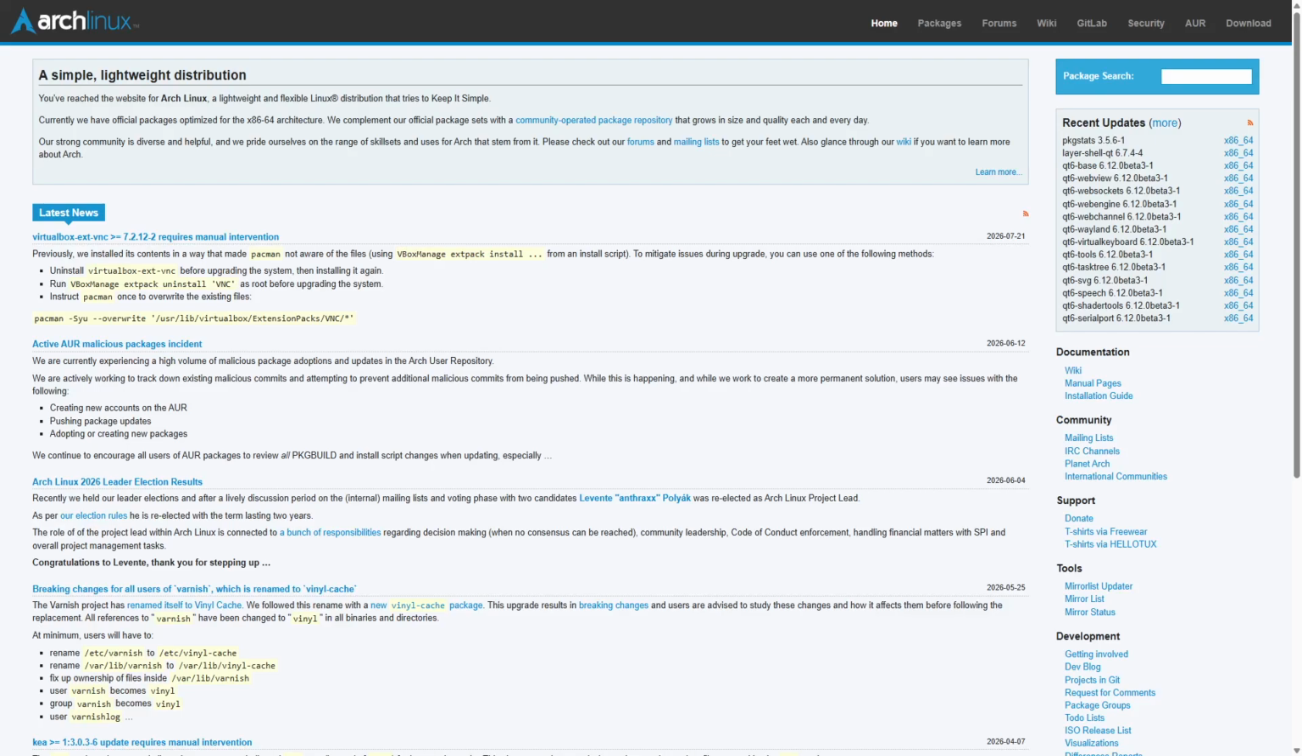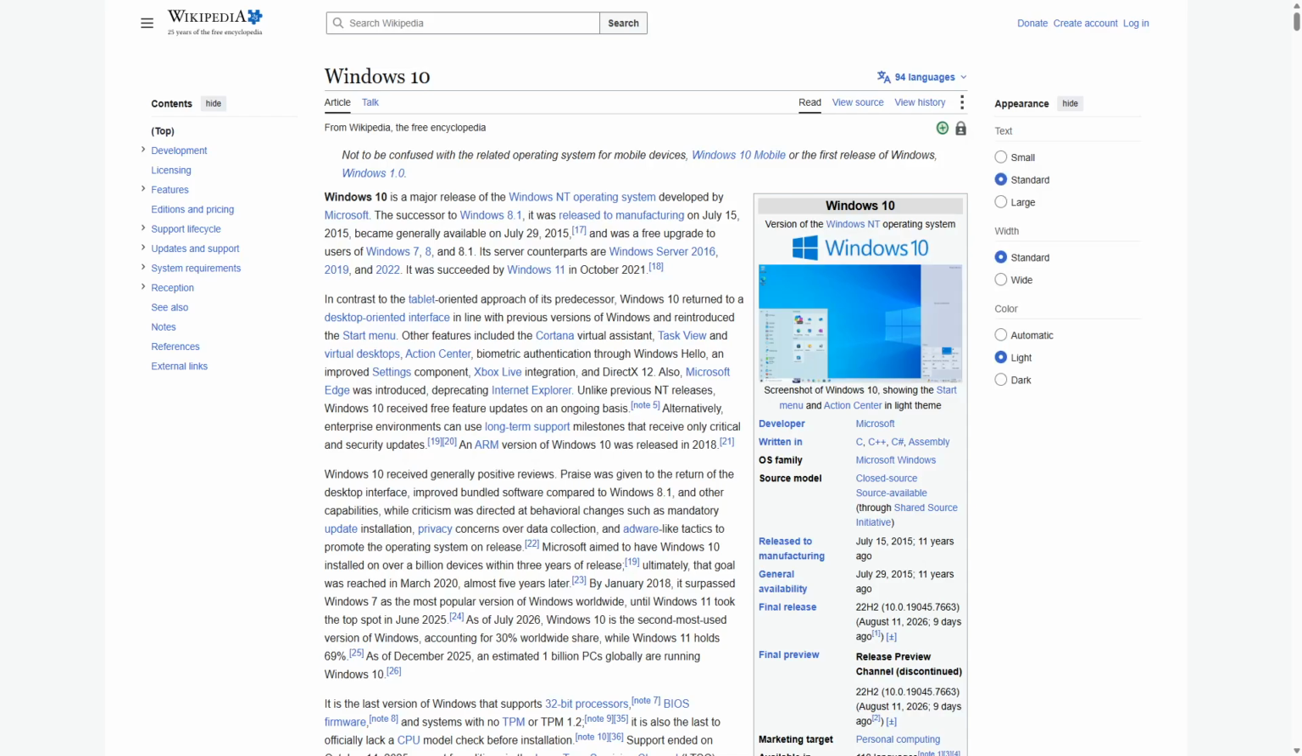Arch Linux versus Windows 10. Which operating system is better? Choosing the right operating system can completely change how you experience computing without unnecessary complications. Arch Linux offers customization while Windows 10 provides user-friendly features. Arch Linux and Windows 10 are two popular operating systems with very different approaches.